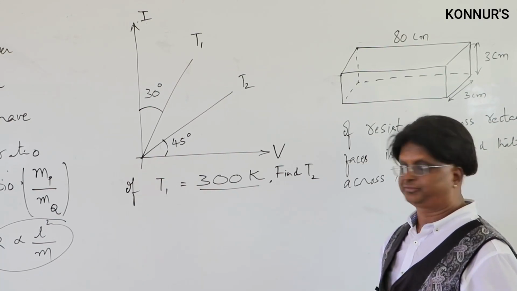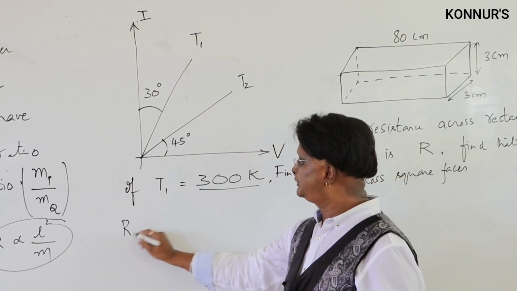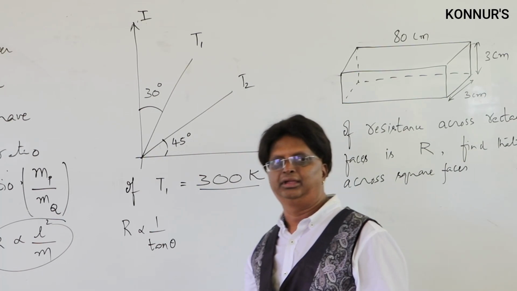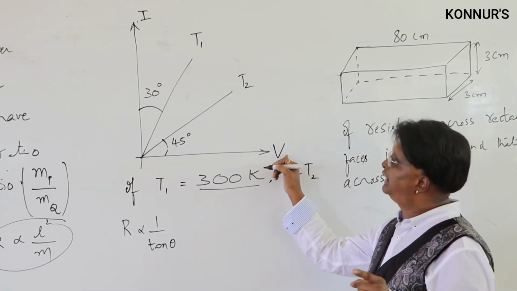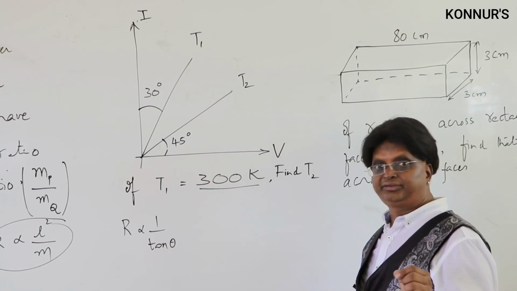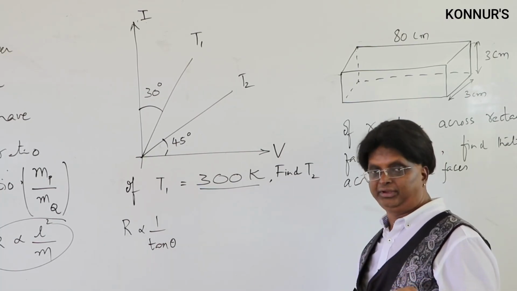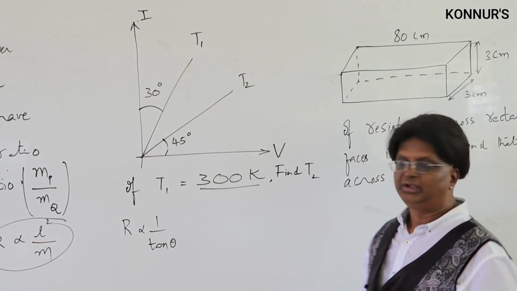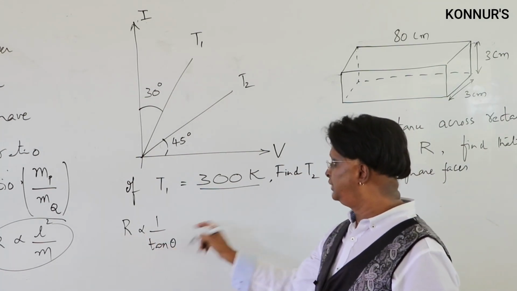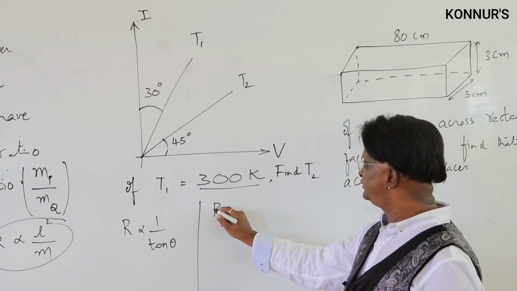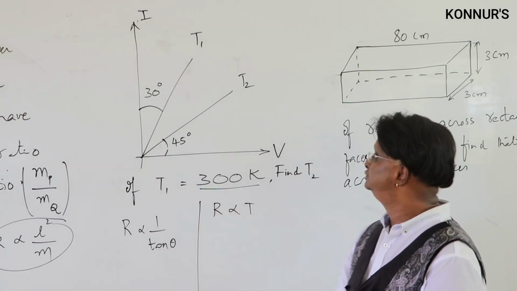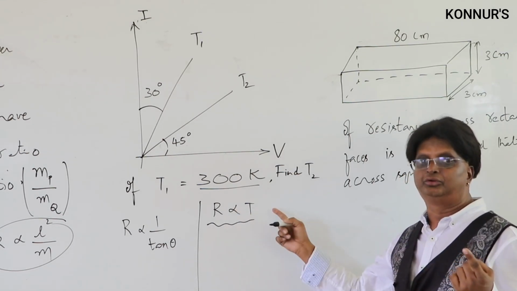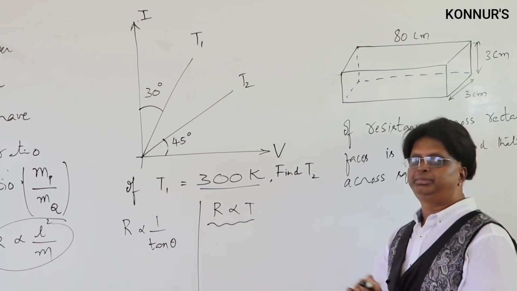Now here two aspects we shall use. One is, remember, R proportional to 1 by tan theta was the result that we have explained earlier. When voltage axis is x-axis and current axis is y-axis, R proportional to 1 by tan theta. Otherwise, voltage on y-axis, current on x-axis are proportional to tan theta. So it is R proportional to 1 by tan theta, one result. The other result is R proportional to capital T. R proportional to capital T is one more thing. Resistance versus absolute temperature, R proportional to capital T.